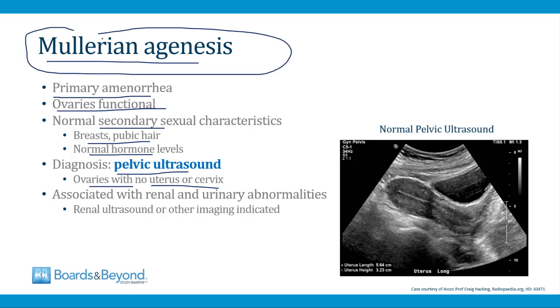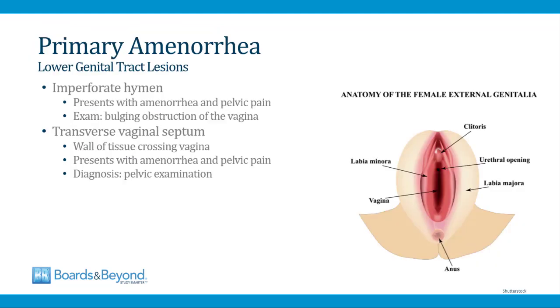And so part of the standard workup for primary amenorrhea is to order a pelvic ultrasound to confirm that the girl has a uterus. And it's high yield for your boards to know that Müllerian agenesis is associated with renal and urinary abnormalities. So renal ultrasound is almost always done when you identify a girl with Müllerian agenesis to make sure that her kidneys and ureters are normal. And so Müllerian agenesis is an anatomic abnormality of the upper genital tract, meaning the uterus, but there can be lower genital tract lesions as well that can lead to primary amenorrhea.